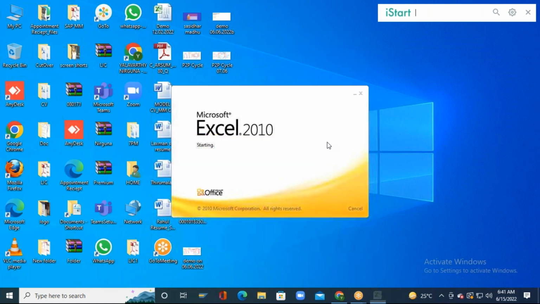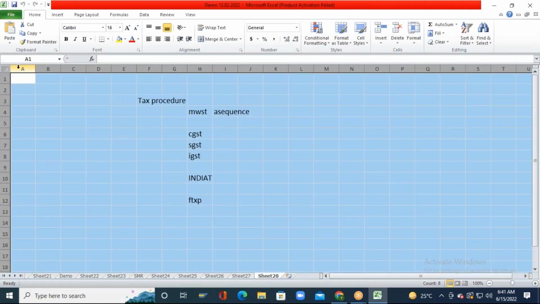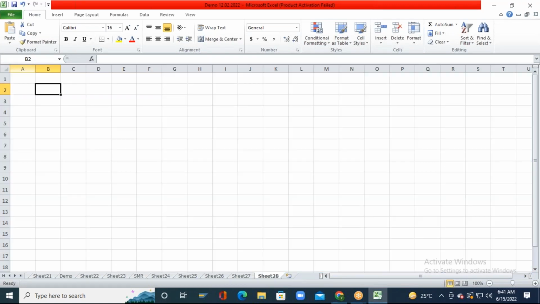So step number 5 of the procurement cycle is the goods receipt process. Okay, we discussed step number 1, that is create purchase requisition PR. Then step number 2, vendor selection process.